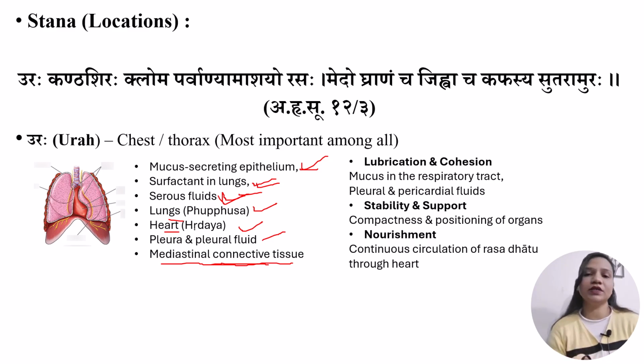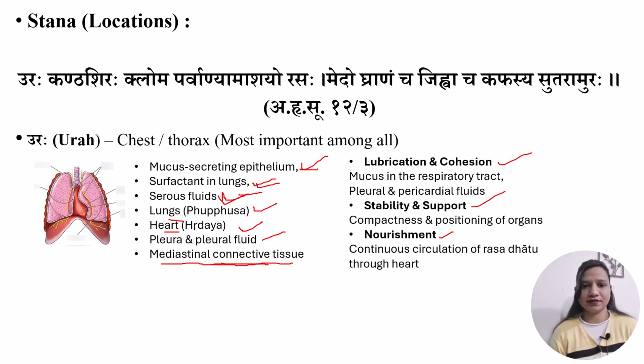That's why we can consider the thoracic cavity a location of Kapha Dosh by structural and functional reasons. So what functions occur in the thoracic cavity? The first are lubrication and cohesion, stability and support, and nourishment. By these functions, we can understand that Kapha Dosh is responsible for lubrication, cohesion, stability and nourishment.